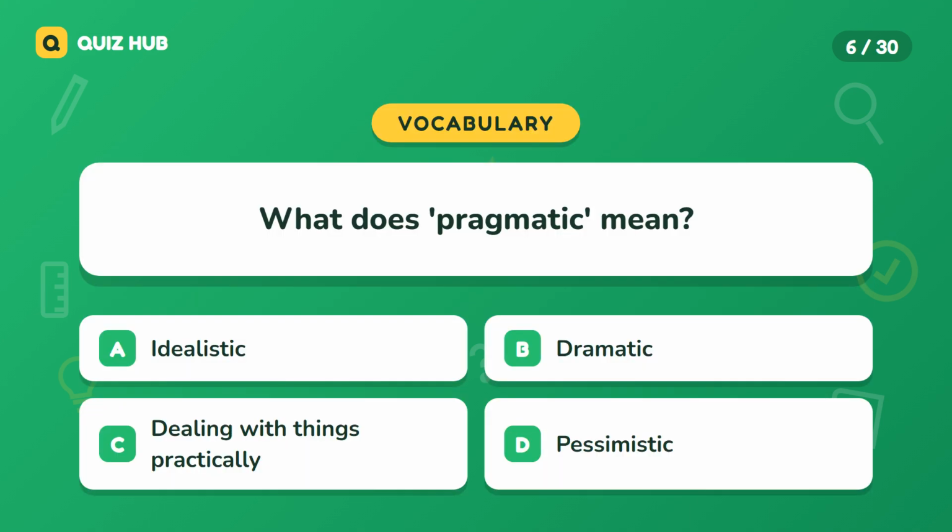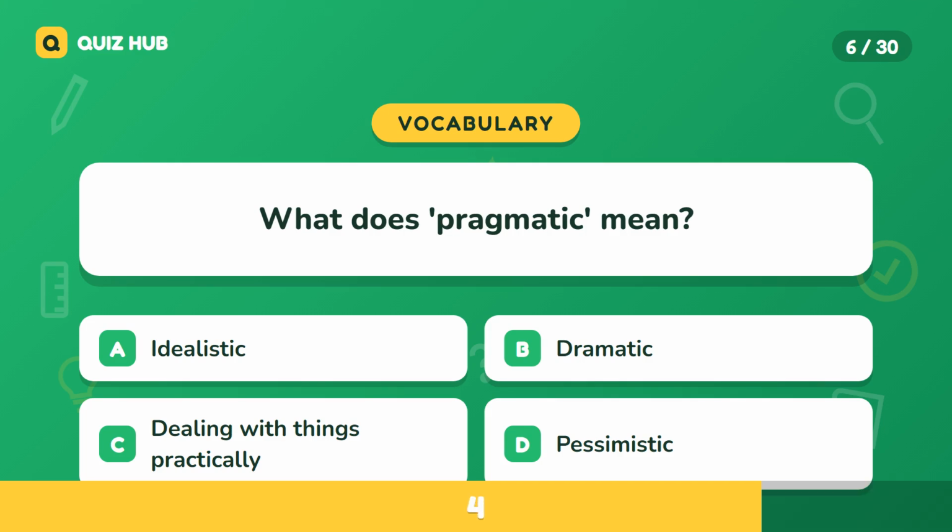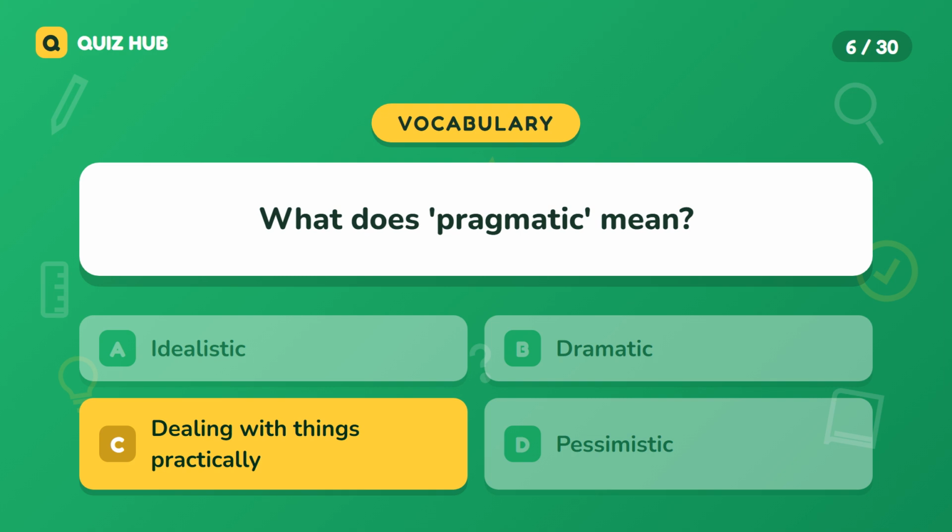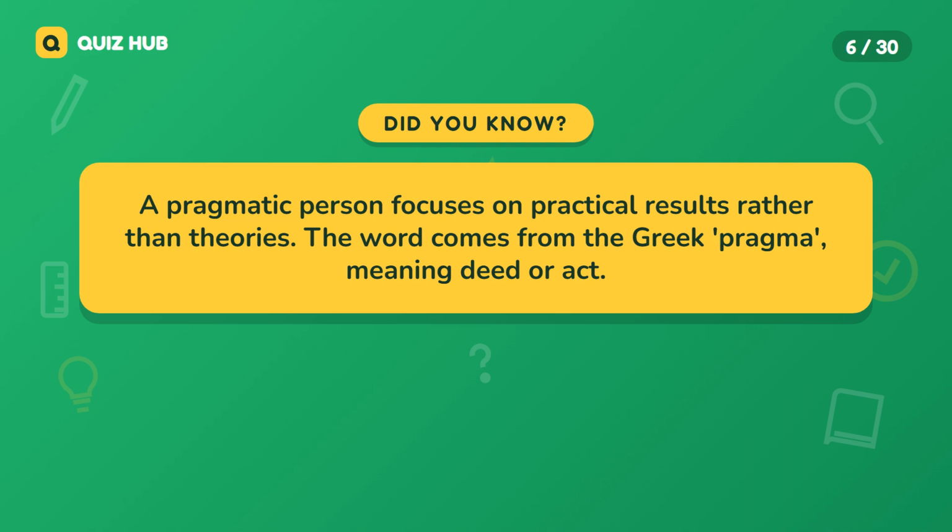Question 6. What does pragmatic mean? A. Idealistic. B. Dramatic. C. Dealing with things practically. D. Pessimistic. The correct answer is dealing with things practically. A pragmatic person focuses on practical results rather than theories. The word comes from the Greek pragma, meaning deed or act.